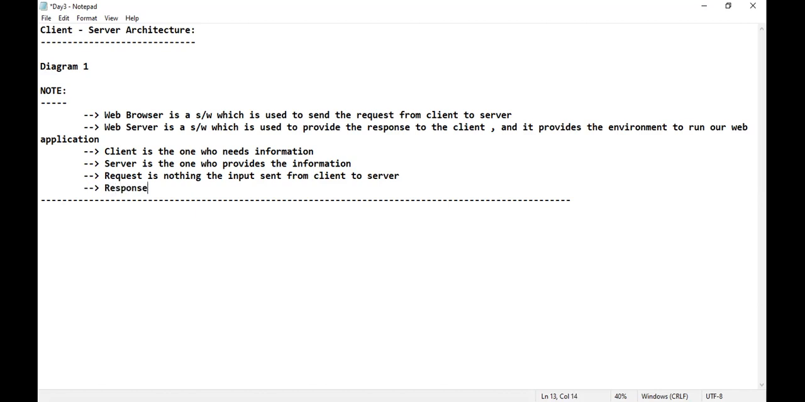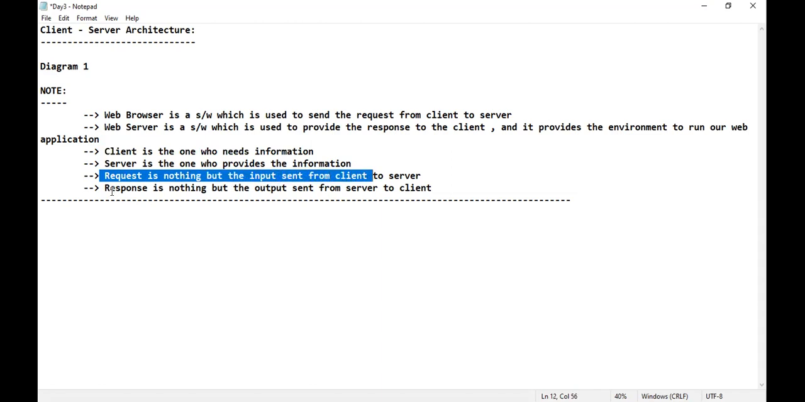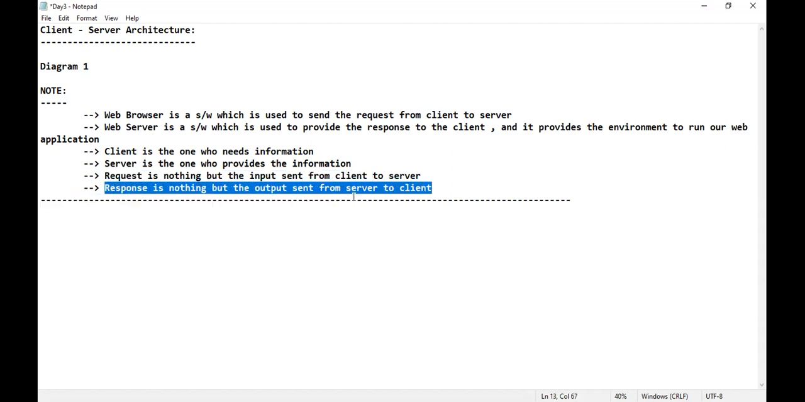Next, what is response? Response is nothing but the output sent from server to client. Yes or no? Guys, are you able to understand the points whatever I'm writing? Client is the one who needs information. Server is the one who provides the information. Request is nothing but the input sent from client to server. Response or respond, whatever it may be, is nothing but the output sent from server to client.